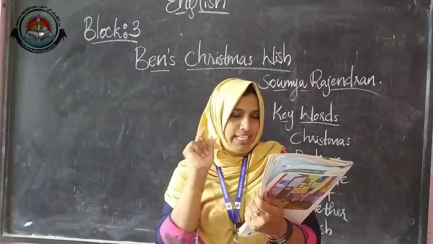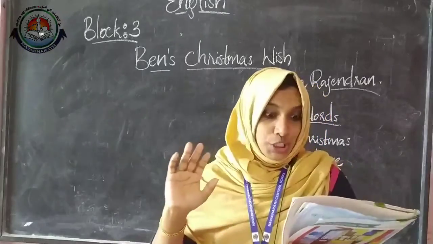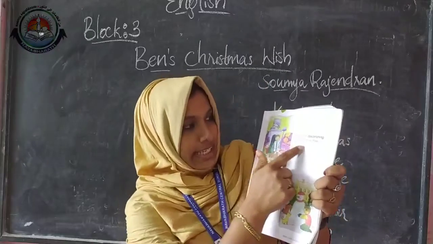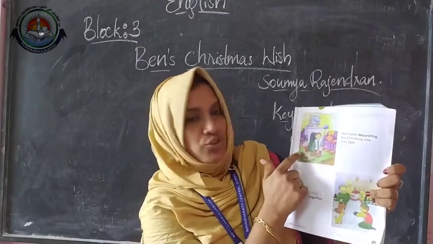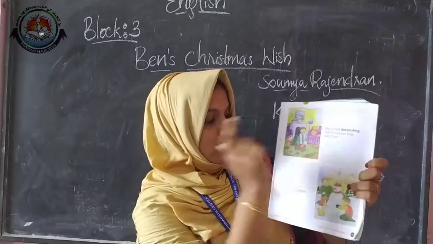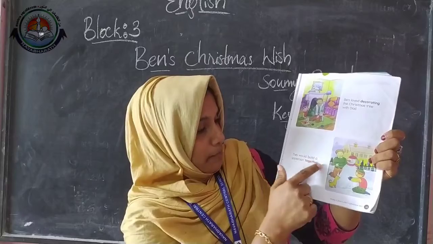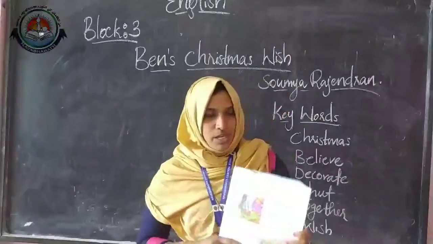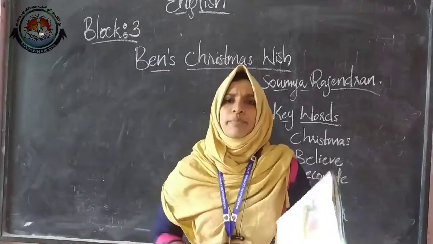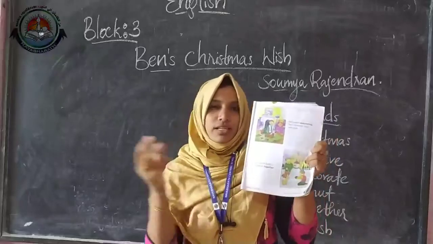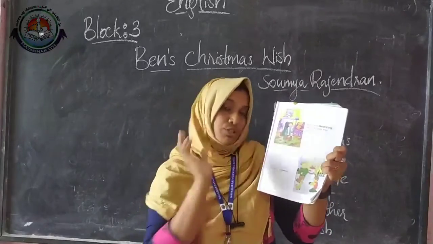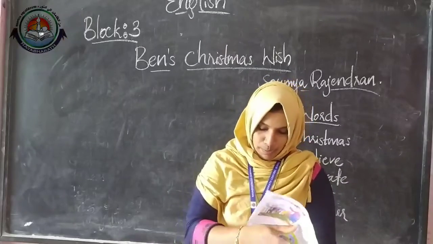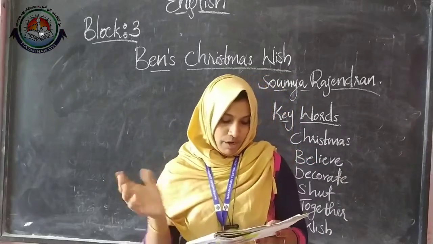Then here, next paragraph. Ben loved decorating the Christmas tree with Dad. See, in this picture you can see that he loved decorating the Christmas tree with whom? Yes, with his dad. They would build a snowman together. So here it is talking about their celebration. Actually, both of them are celebrating together. They will decorate a Christmas tree and they will make a snowman. Okay. So now let's see the next page, page number 14.